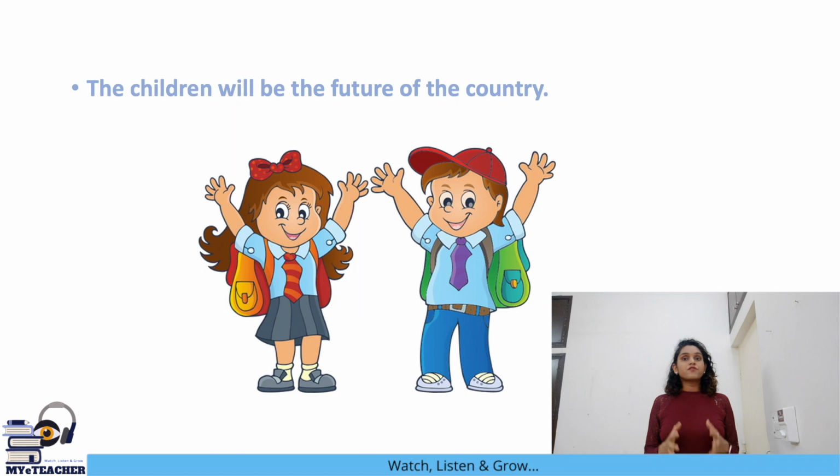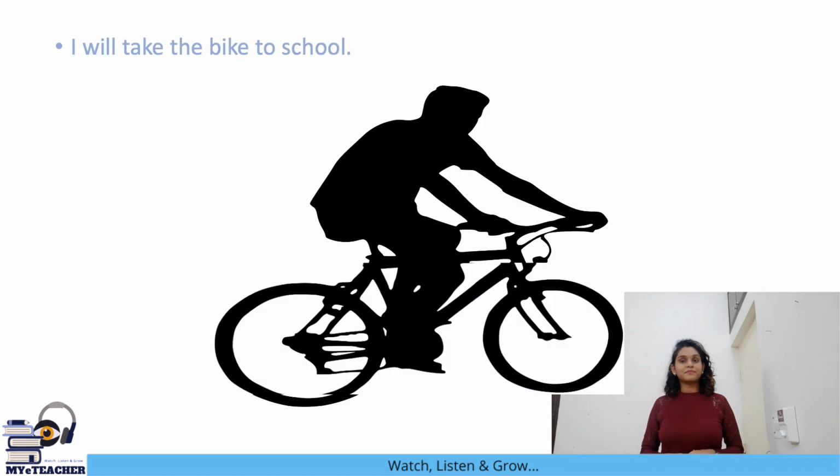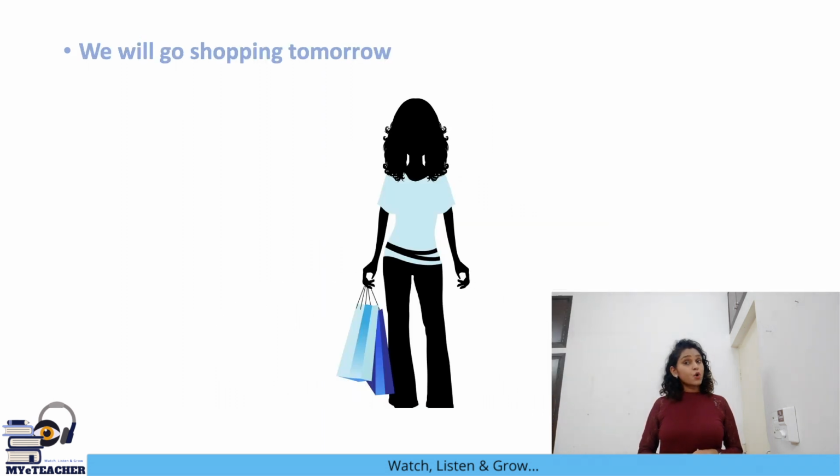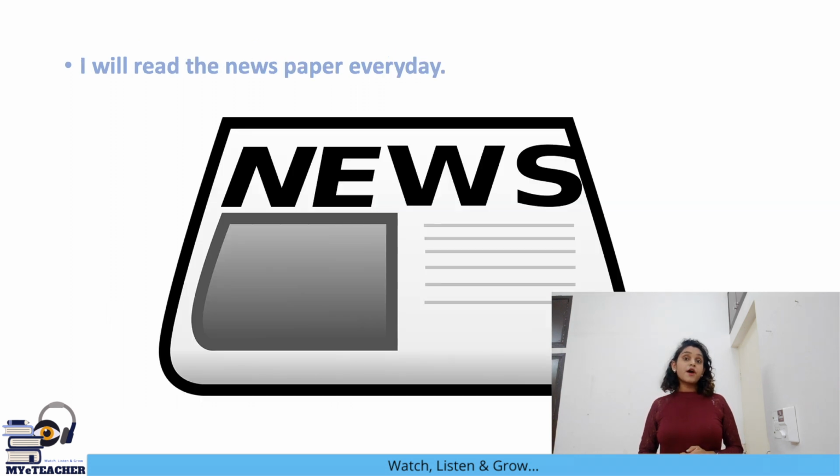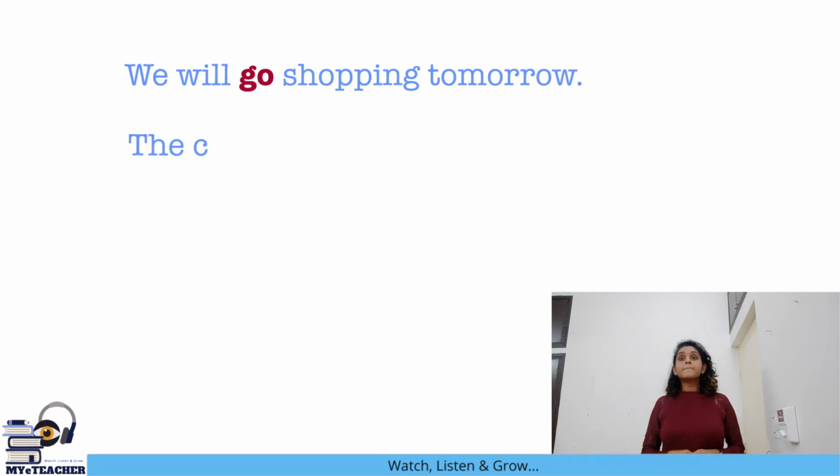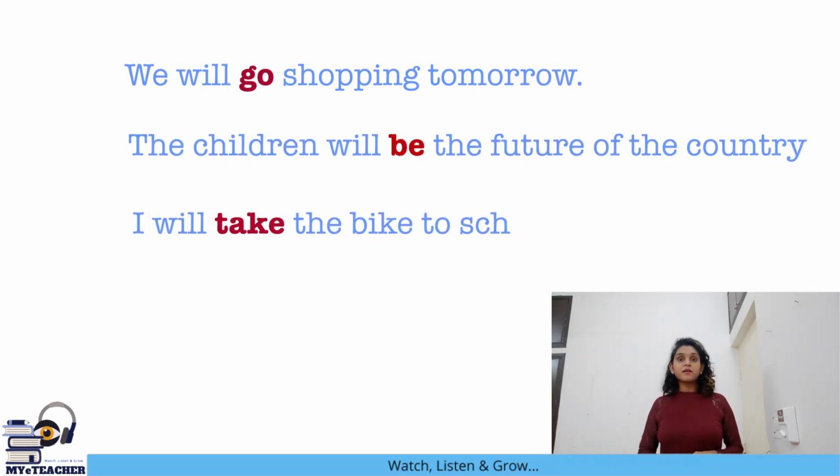The children are the future of the country. I will take the bike to school. I will go shopping tomorrow. I will read the newspaper regularly. So, all these are examples of simple future tense. Now look at the verbs in these sentences. Go, be, take. All these are the base forms or the first forms of the verbs.